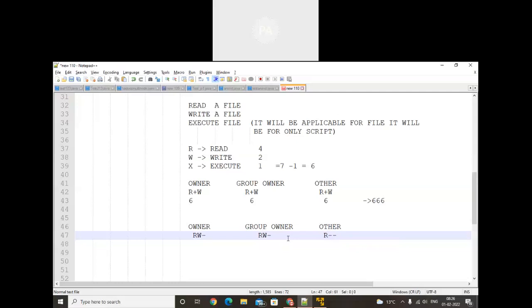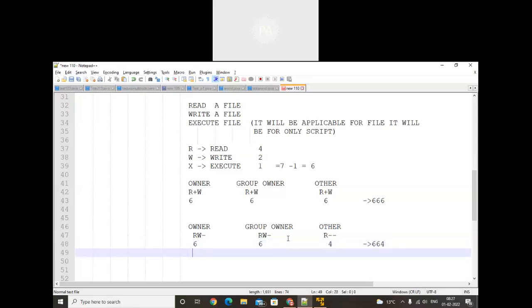So if you want to calculate this, 4 plus 2, 6 will be there. 4 plus 2, 6 will be there. And here only 4 is there. That means the permissions given are 6, 6, 4. So we can add them. We can reduce them.